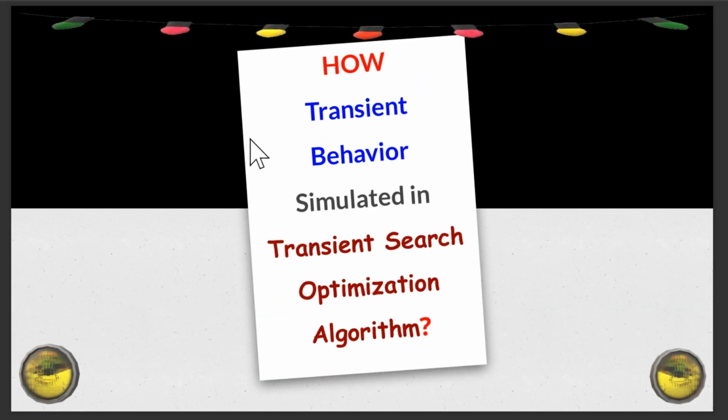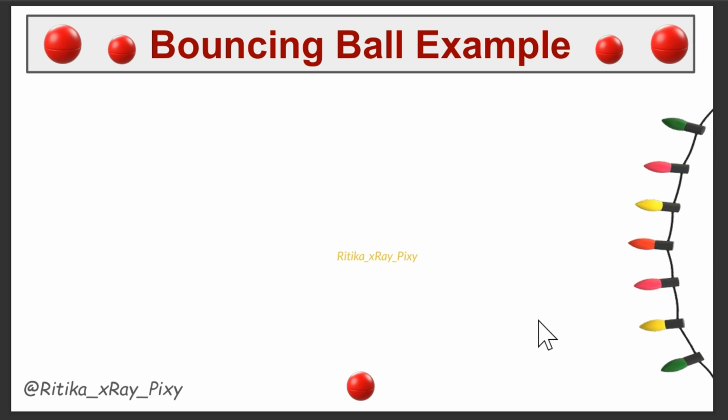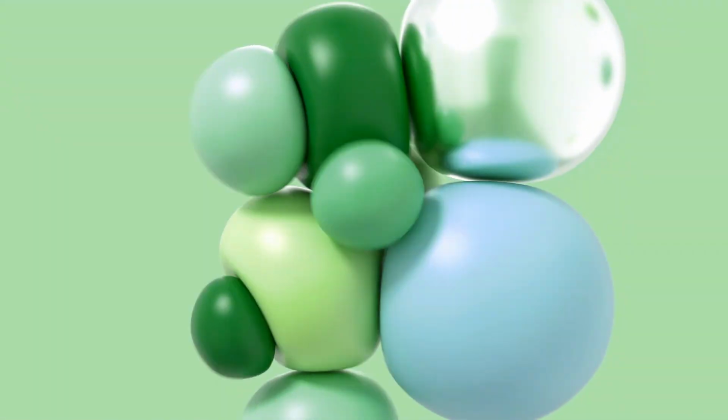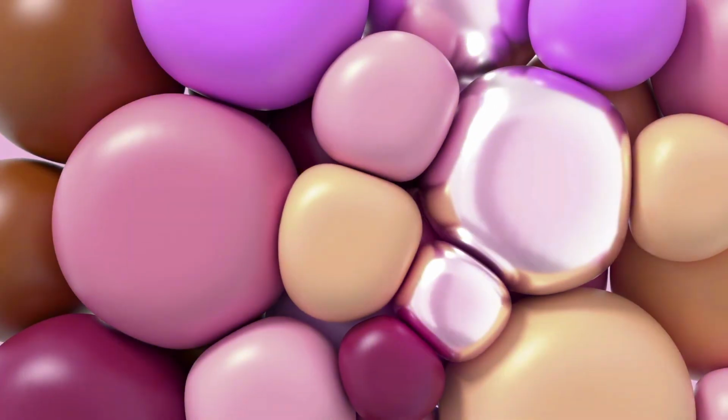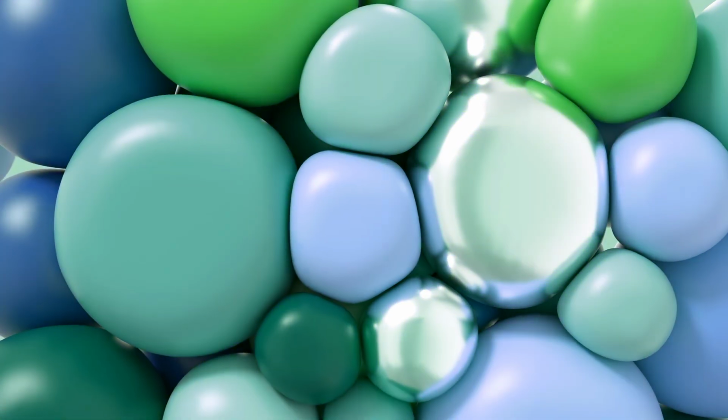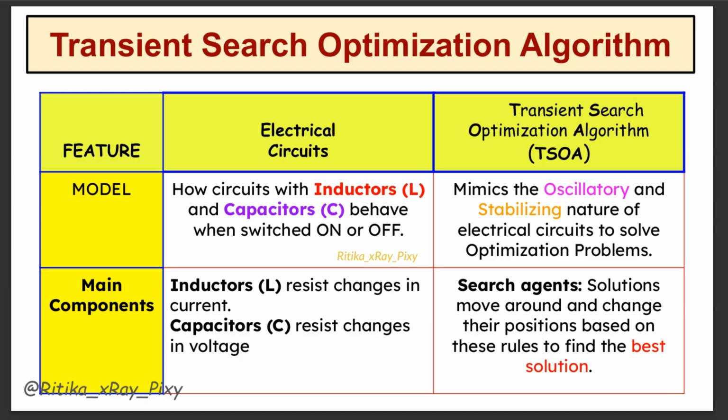Now, the important question is how this algorithm mimics this transient behavior of circuits to solve optimization problems. So here we will take another example to understand this. Imagine we have a bouncing ball inside a box. At first you can see the ball bounces chaotically, that is the transient phase. Here the ball is exploring the whole box, and over time the bouncing reduces and the ball settles at the lowest point, that is our steady state. So this algorithm uses this principle to search for the best solution. In this algorithm, the transient phase is modeled as the exploration phase and the steady state is modeled as the exploitation phase.